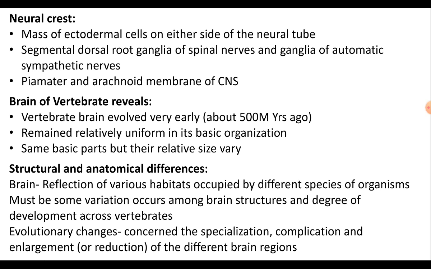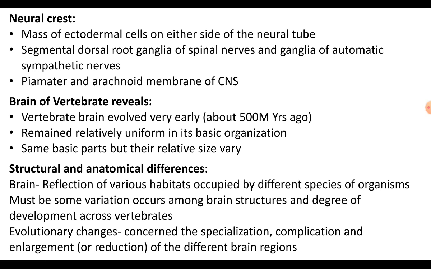Brain of vertebrate. From our previous knowledge, we know that the vertebrate brain evolved very early, about 500 million years ago, and since then it remained relatively uniform in its basic organization, meaning same basic parts but varying in their relative size.